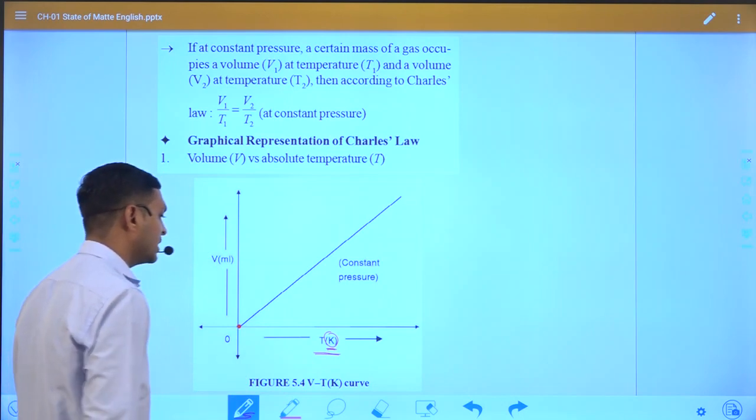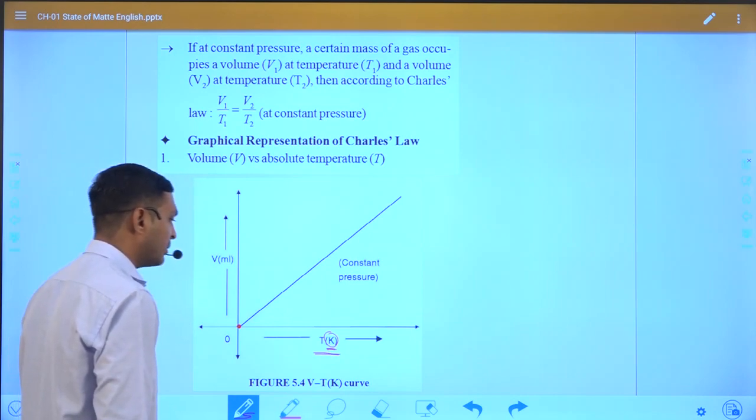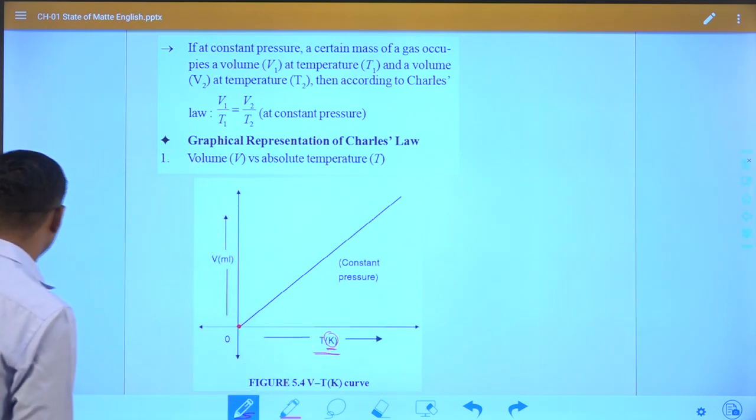That means below 0 volume is never possible in Kelvin temperature.